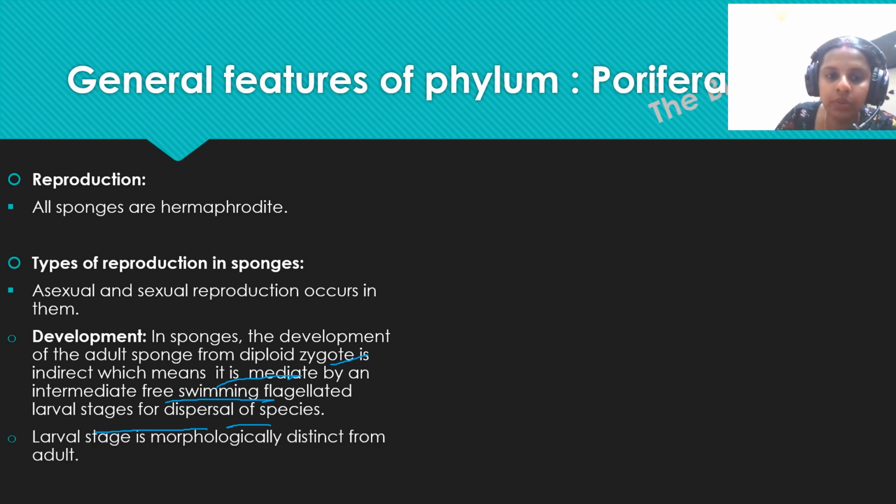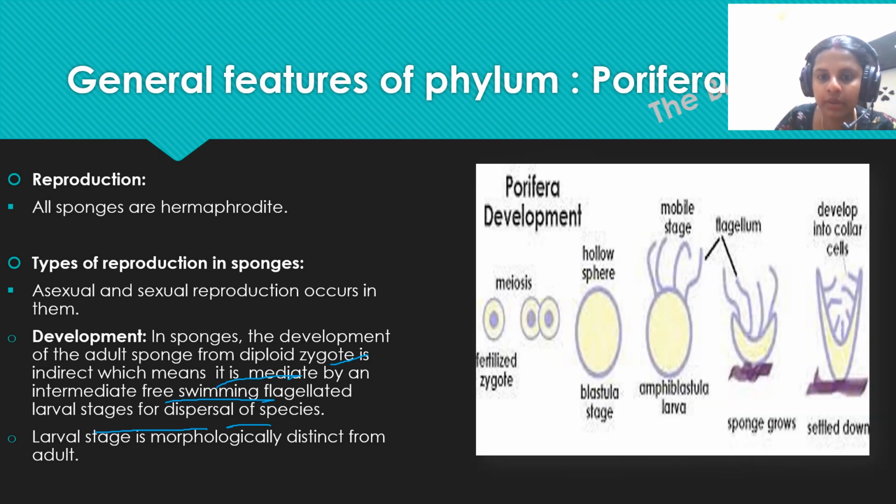I will show you how it will happen. The larva stage is morphologically different from the adult, meaning they are physically distinct. Let me show you the diagram here. You can see the fertilized zygote here, right? It will undergo meiosis. After the blastula stage, you can see the hollow sphere. It will form something like this. Then they will develop into larva. You can see this is the larva stage.